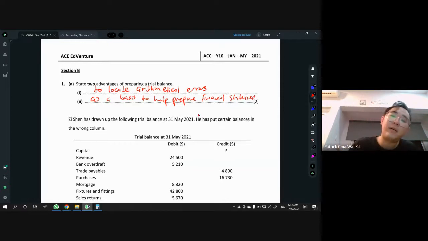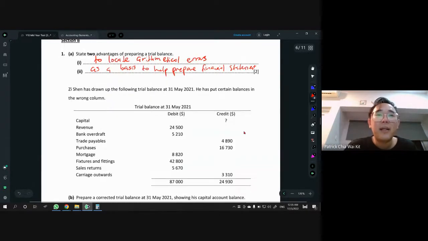All right, so please check out the notes, or you can read a textbook if you want. But yeah, notes will be shorter. Okay, it's a basis to help prepare financial statement. Well, you can also write to help prepare financial statement. That should be fine. Okay, next one.